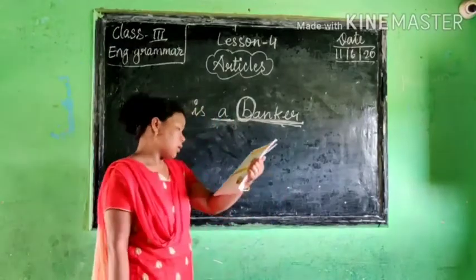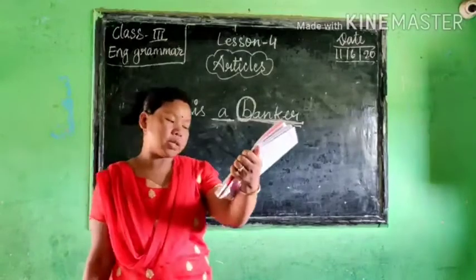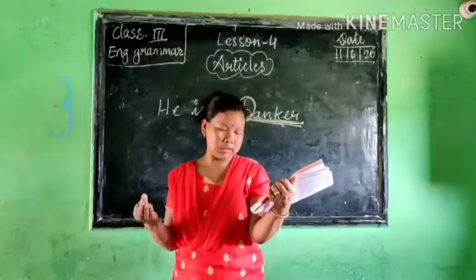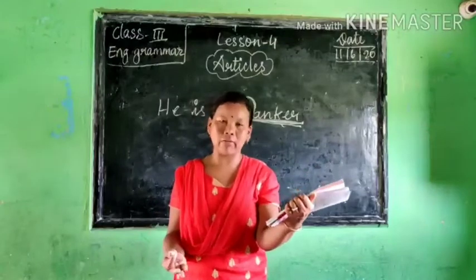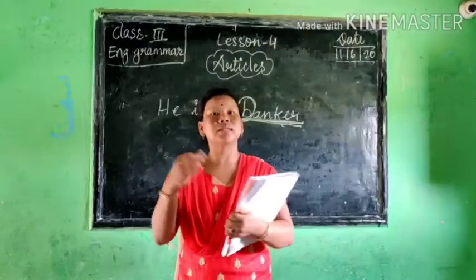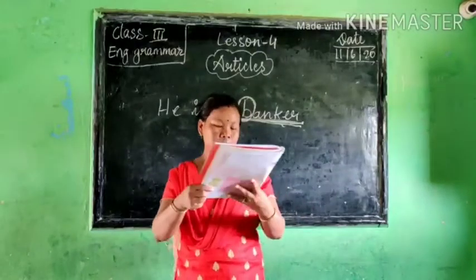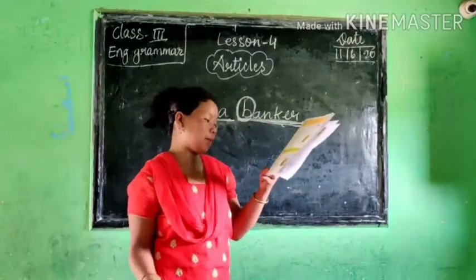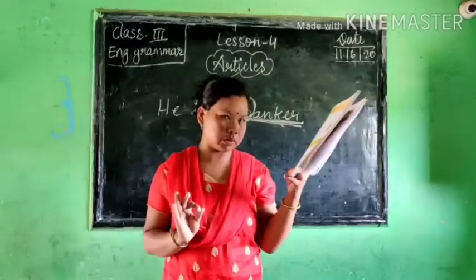If it is singular and the first letter is a consonant, then we use a. Like here, I visited a zoo in New Delhi. Z is a consonant, this is not a vowel. So there also we use a, and zoo is singular. Understood when to use a?